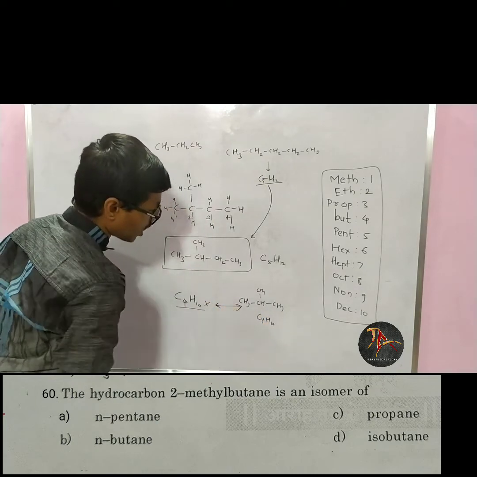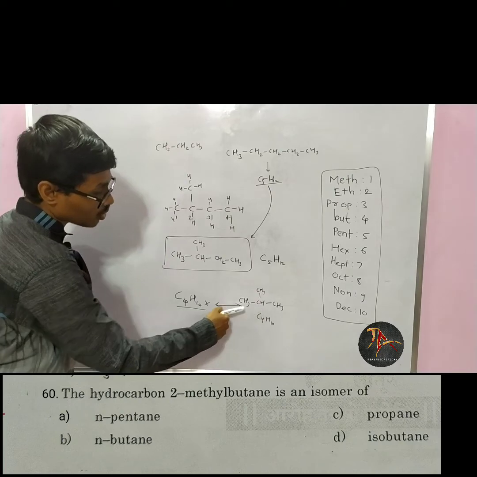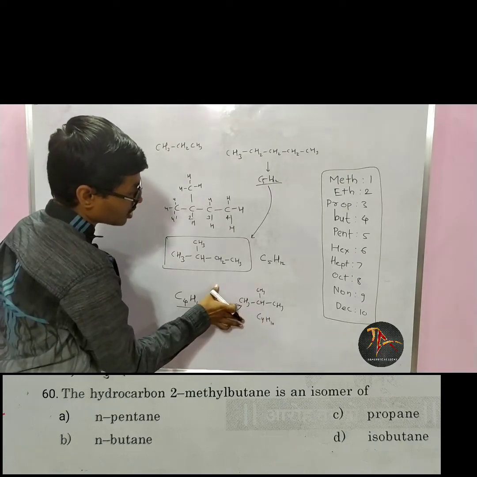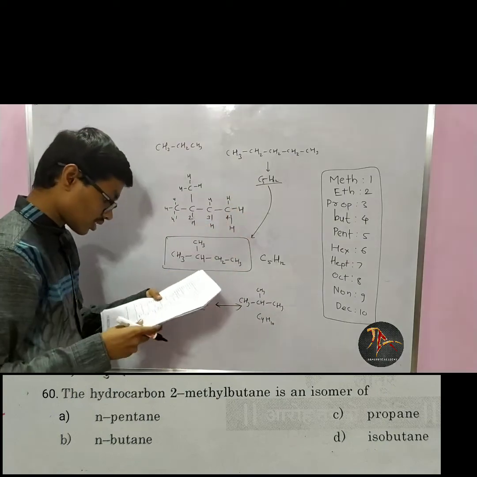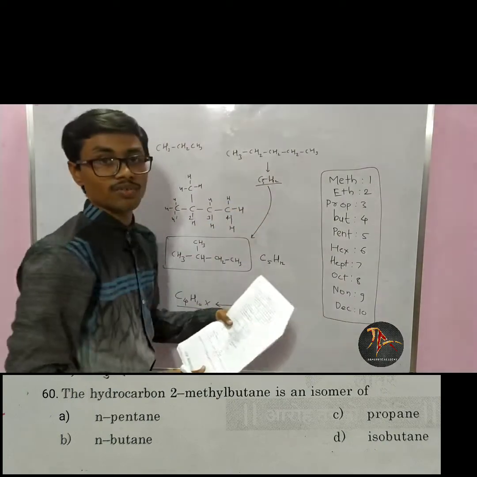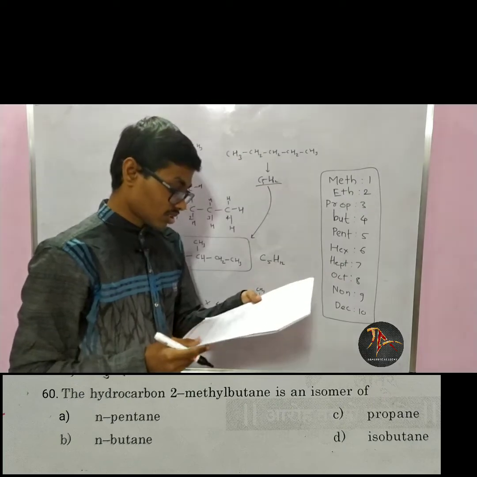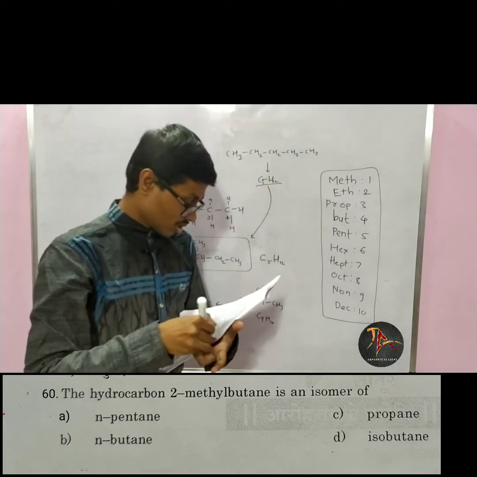Isobutane and n-butane are isomers of each other. Isobutane and n-butane are isomers, but they are not isomers of 2-methylbutane. So the isomer of this will be n-pentane, which is given in option A. So for the next question,